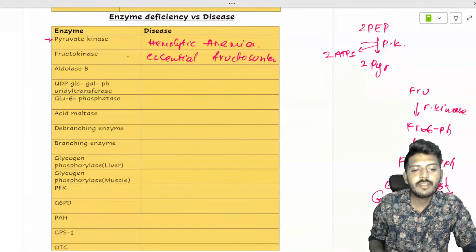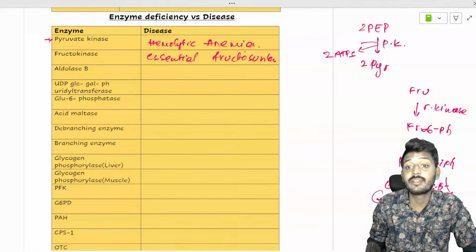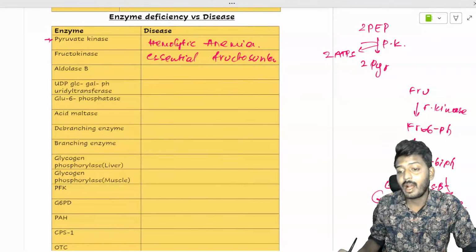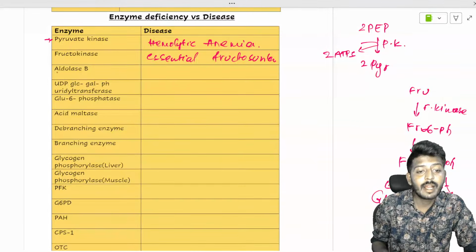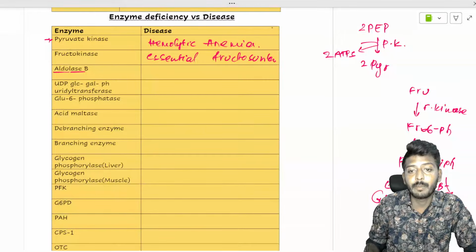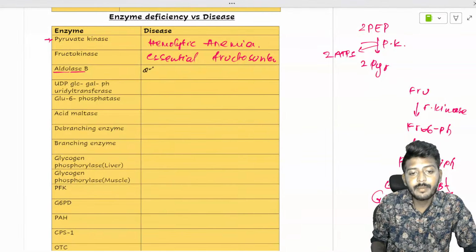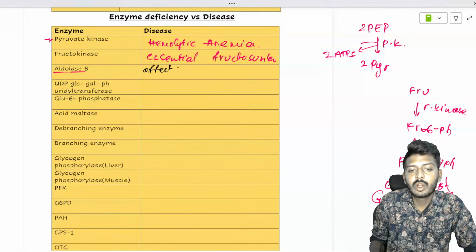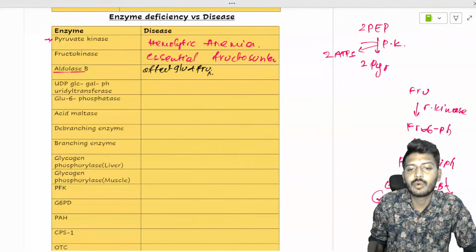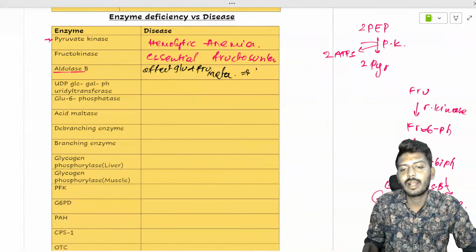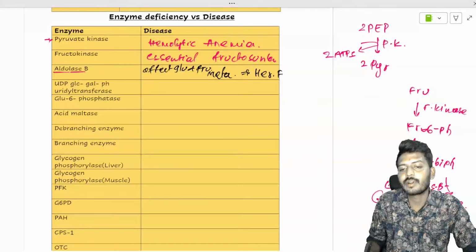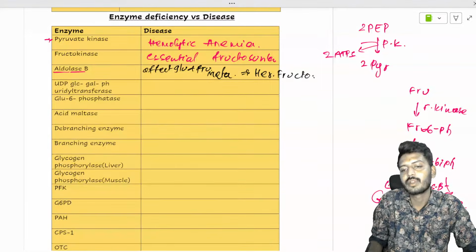Okay, aldolase B deficiency leads to what? So this is the enzyme aldolase B. If aldolase B is defective, it will affect both glucose as well as fructose metabolism. It will lead to a disorder called hereditary fructose intolerance.